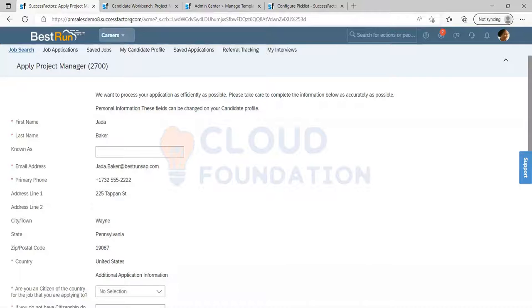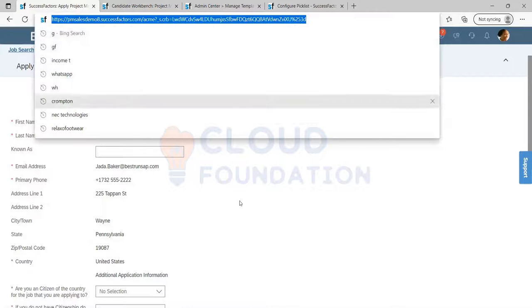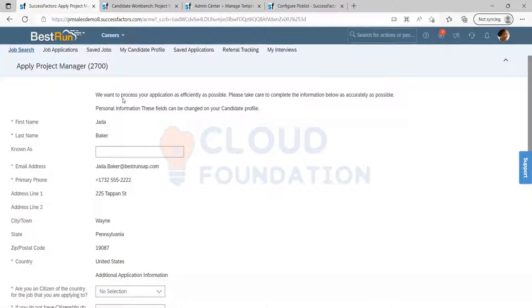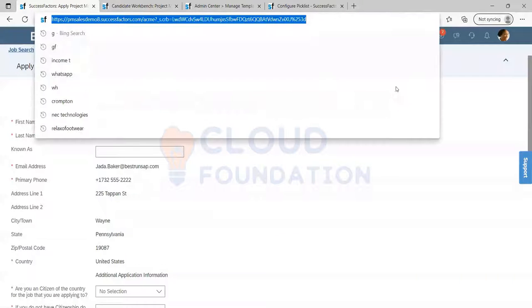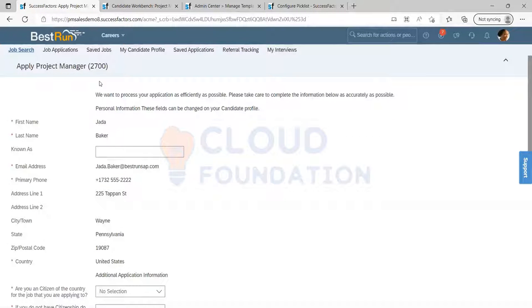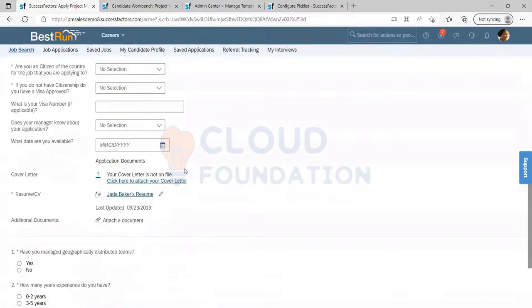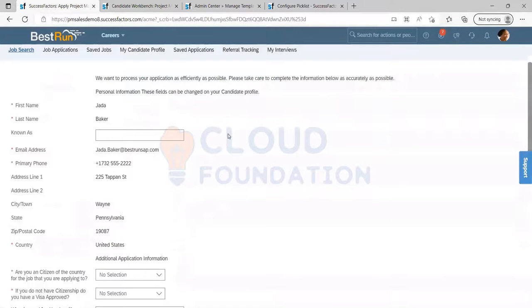When you have RMK, you have a different URL. Once you click on apply for a job, it will take you to a different site. That job URL itself is different, jobs to work. The UI itself is going to change. That comes in the RMK part.